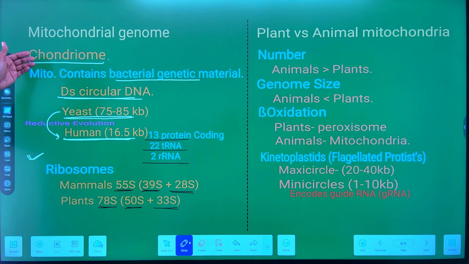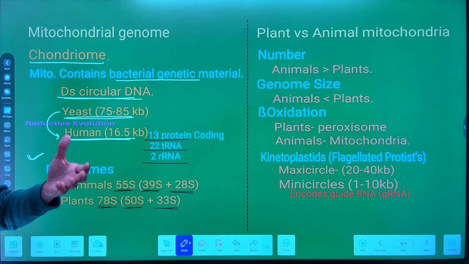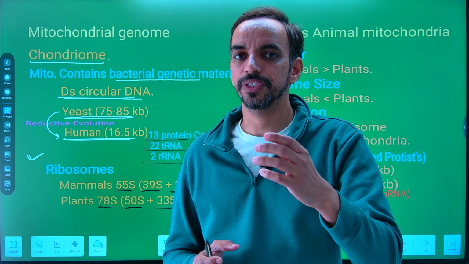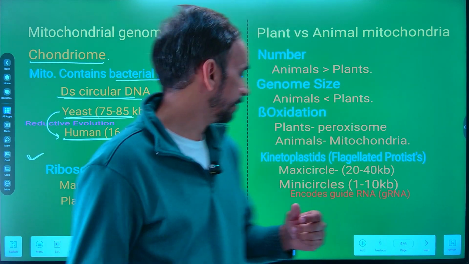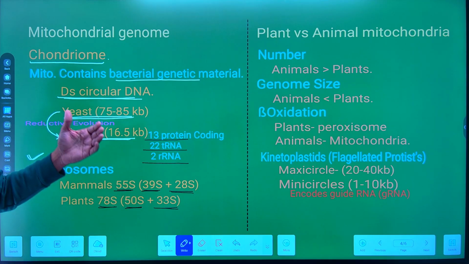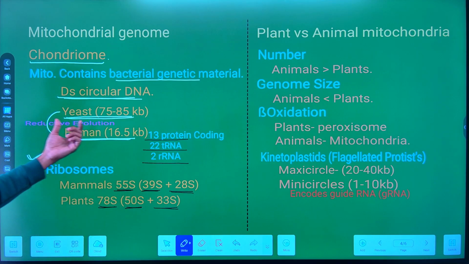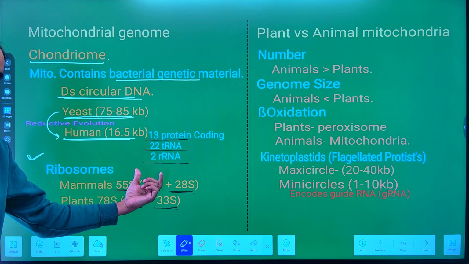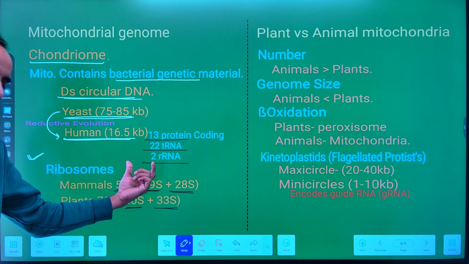We have started with the chondrion, that is, we can say complete number of mitochondria which remain present within the cell, and we have double stranded circular DNA. During the course of evolution, there is a reduction in the mitochondrial genome size, which is called as reductive type of evolution. There is a presence of these types of genes on the human mitochondrial genome.